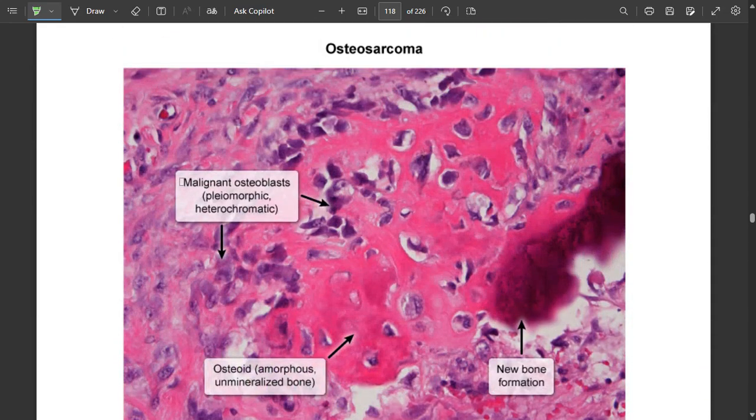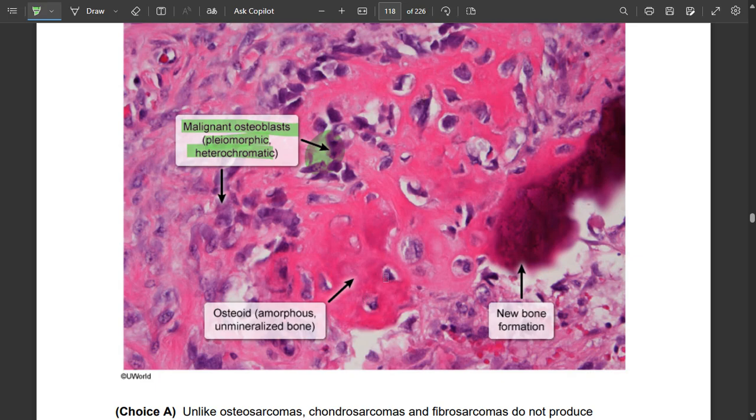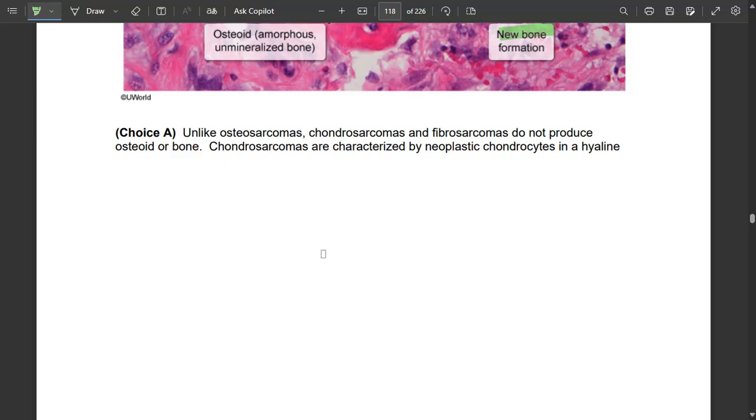These are the malignant osteoblasts, which are pleomorphic and hyperchromatic. This is osteoid, and this is the new bone formed. The dark part is the new bone forming part.